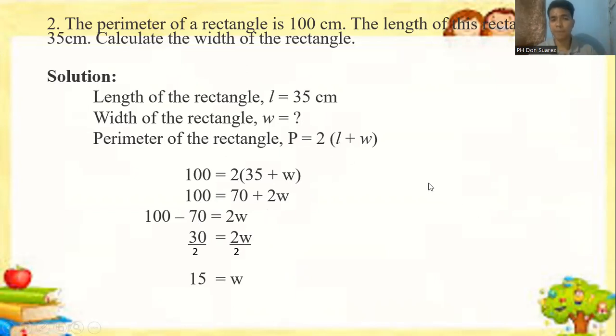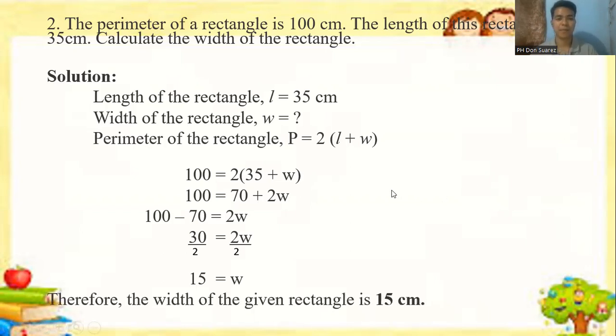In the first problem, we were tasked to find the perimeter, but in this case, we are tasked to find the width. Since the perimeter is already given, you just use the same formula, provide what is given, and answer what is being asked. All right? Any question? Okay, let's have a drill. Let's have a practice. You may answer this on your seats. Therefore, the width of the given rectangle is 15 centimeters.